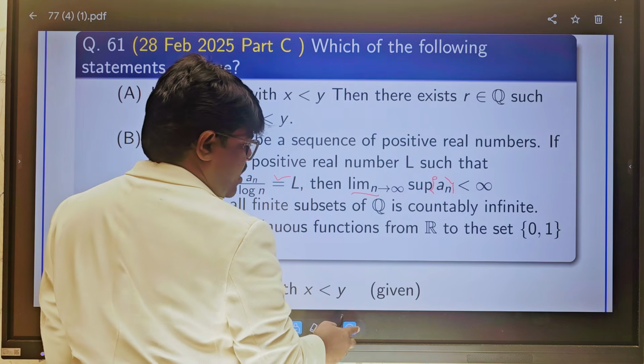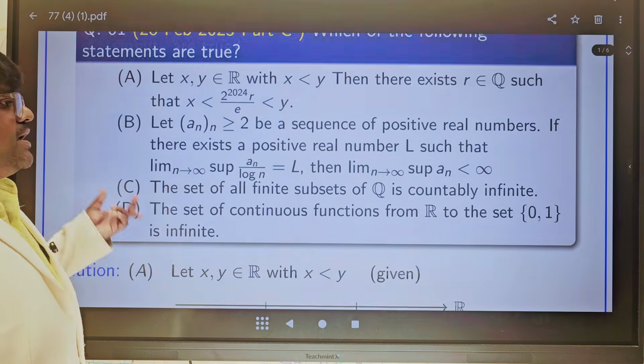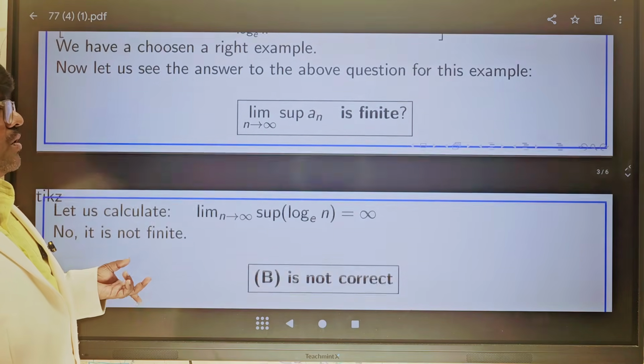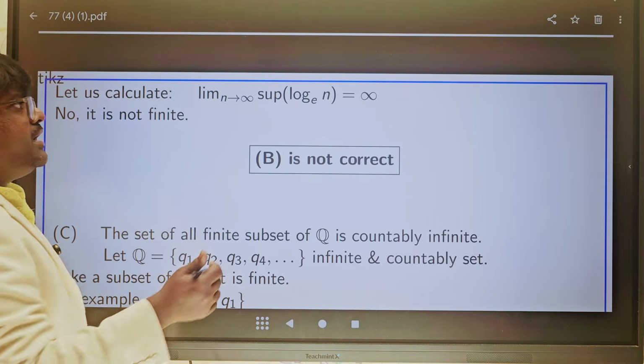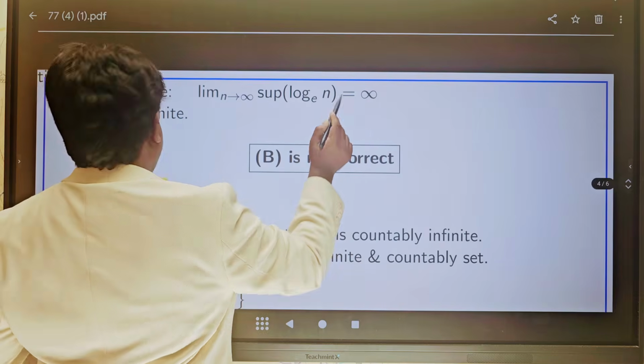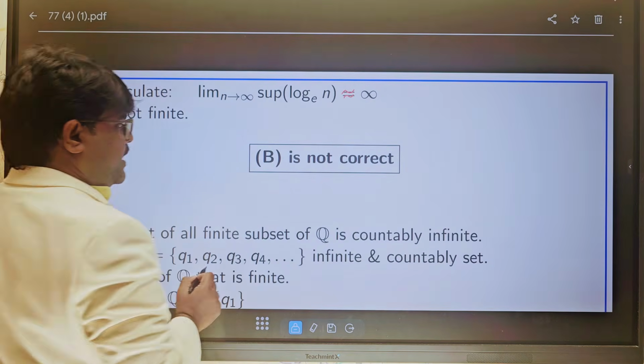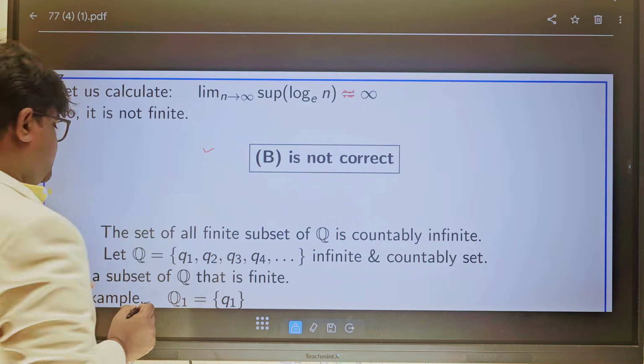But what are we getting? We are getting nearly infinity, not less than infinity. B is not correct.